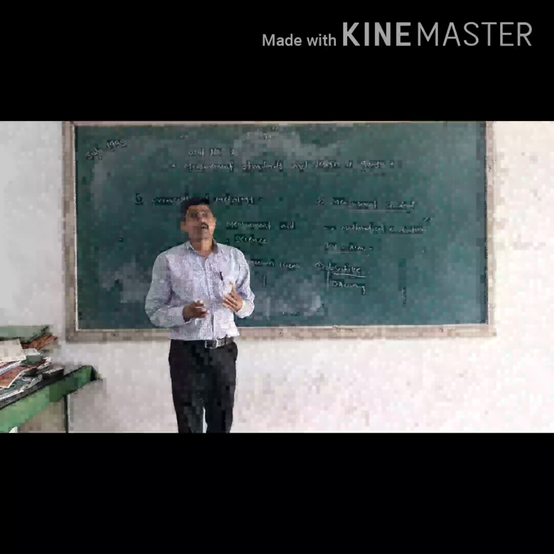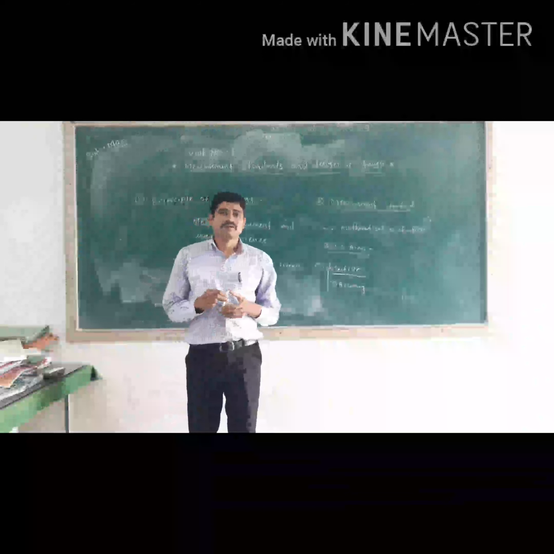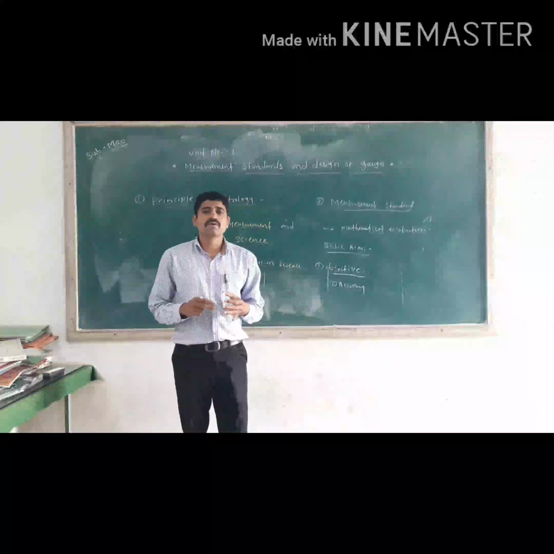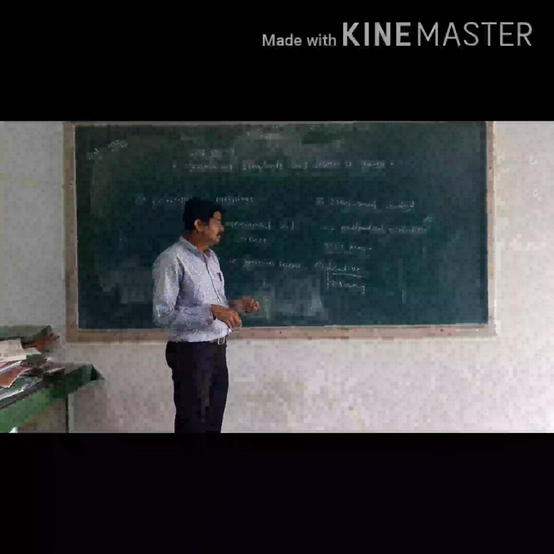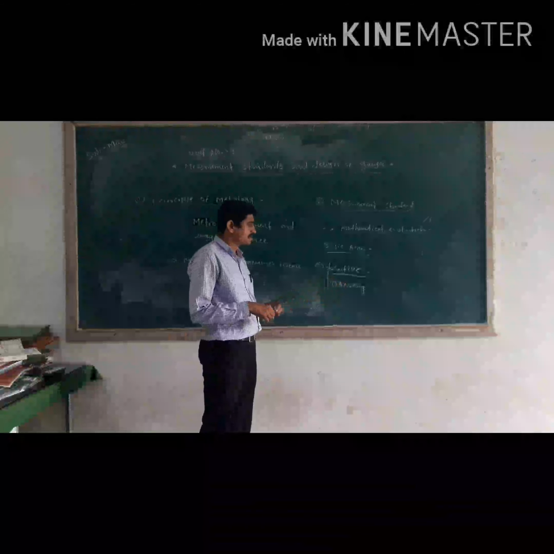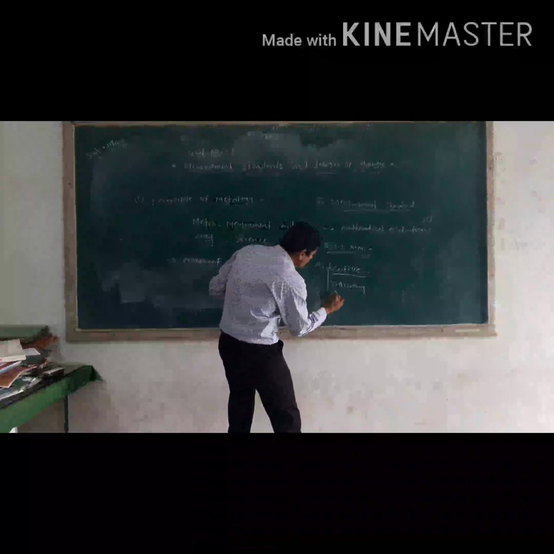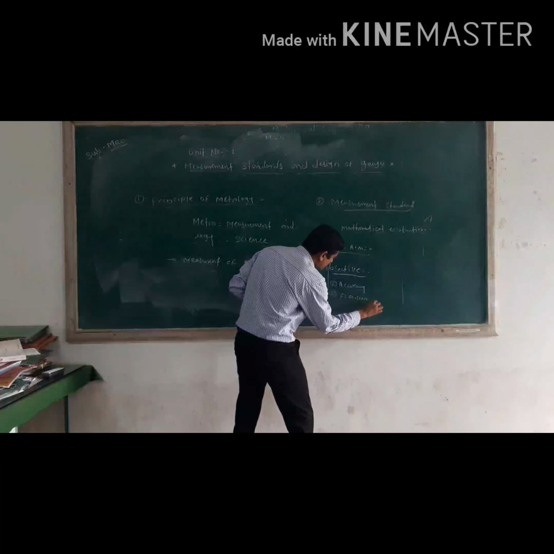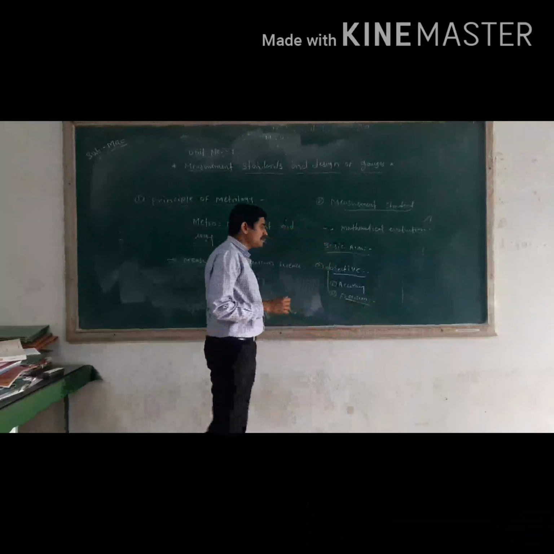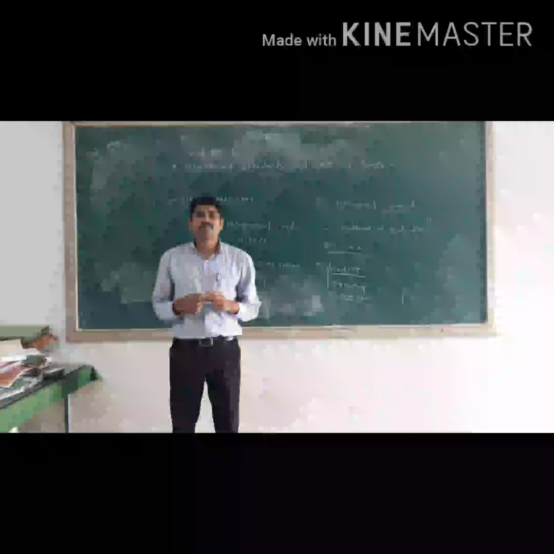Precision is also important. Many times we use a precise instrument, yet every time you don't get the accuracy. That's why we use the precise instrument to maintain the accuracy and precision at the time of measurement.